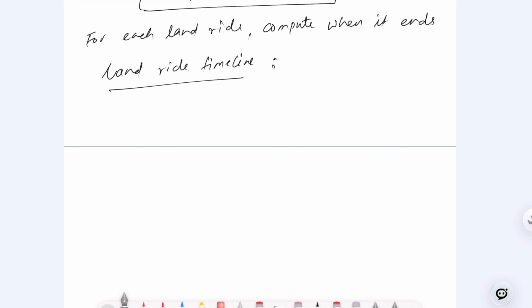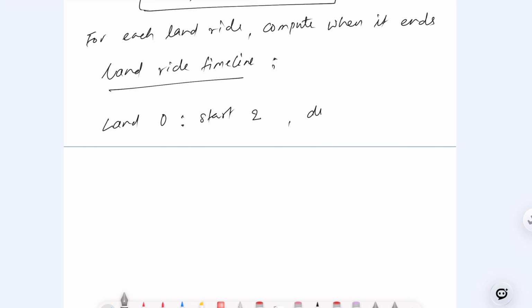So let's understand through the example, right? Let's suppose, guys, land we have that starts at 0. So this is called start. Okay, at 2, the very first land 0, start at 2, correct?